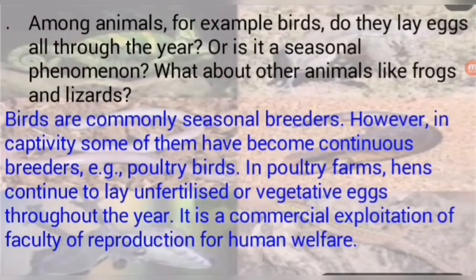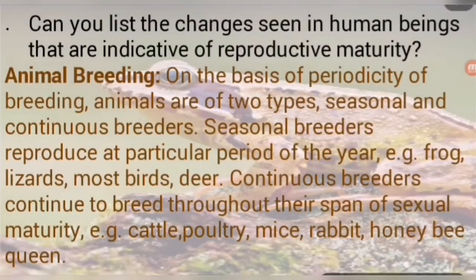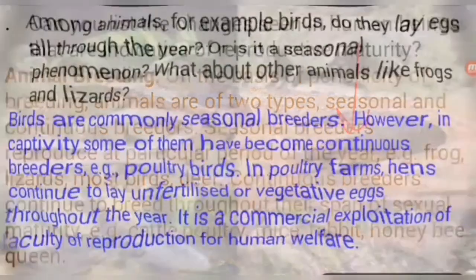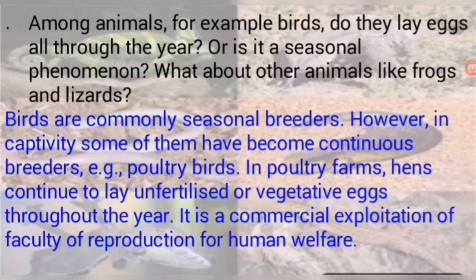Students, I think you got the answer to this question. Now we will discuss another question: among animals, for example birds, do they lay eggs all through the year or is it a seasonal phenomenon? What about other animals like frog and lizard?